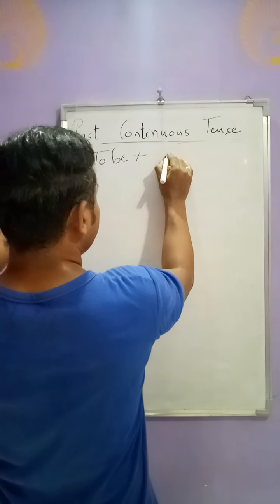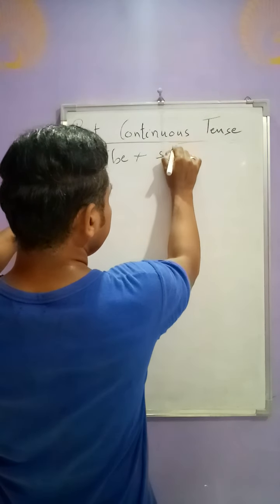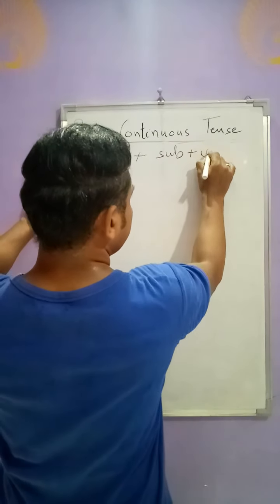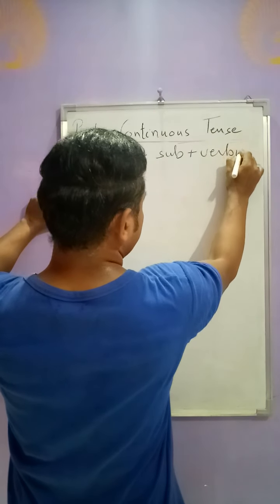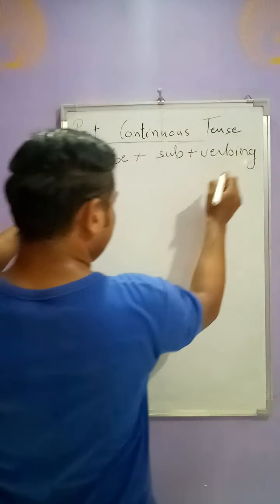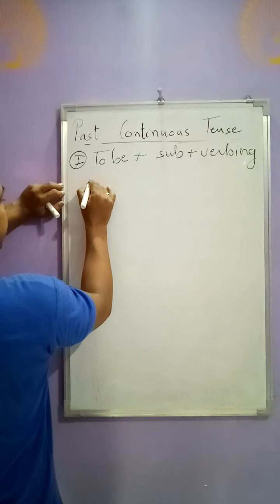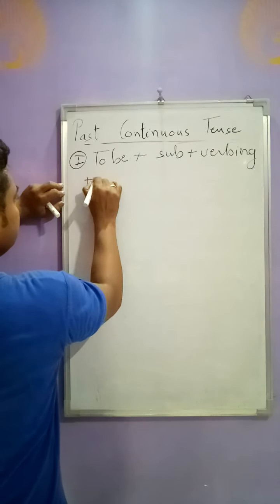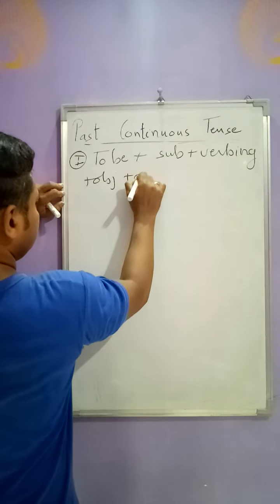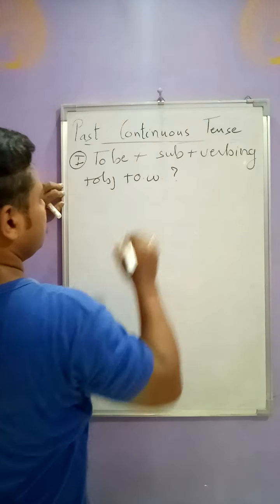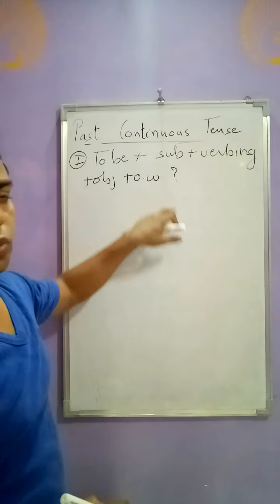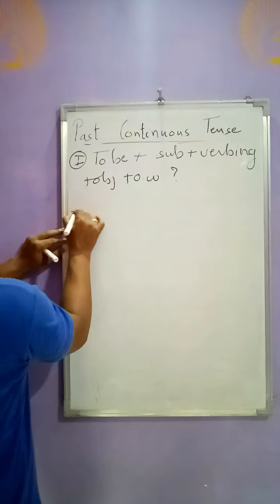After to be, we have to write the subject followed by verb plus ing, verbing. And at last there should be a question mark. Let's see the example, friends.